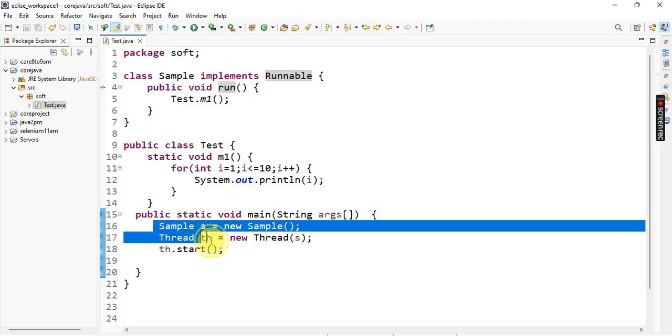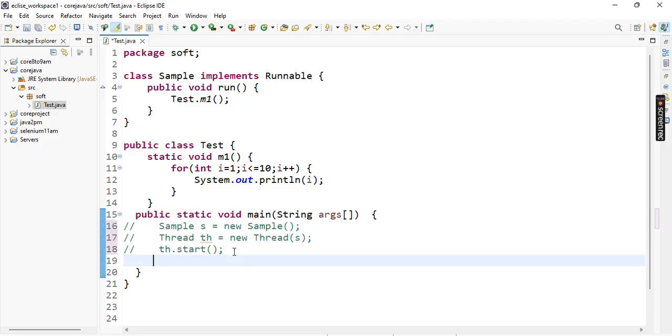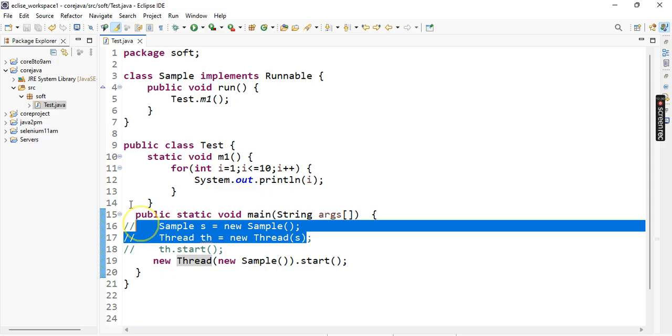Actually, we can simplify this code also, no issue. See here, new Sample, this can be put entirely into new Thread also: new Thread(new Sample()).start, just start. So one line is enough. Compare with this simpler code, we can get the same output.